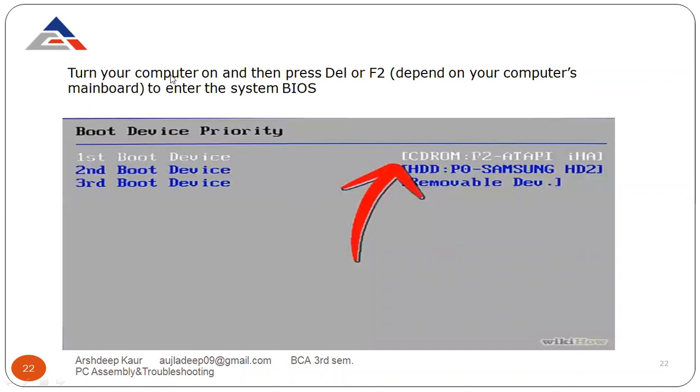First step is turn your computer on and then press Del or F2, depending upon your computer mainboard, to enter the system BIOS. Now I want to install Windows 7 on my computer. First I need to press either the Del key or the function key F2. You have to press only one key. It's your choice. If one of the keys is pressed, you just enter the BIOS. BIOS stands for Basic Input Output System.